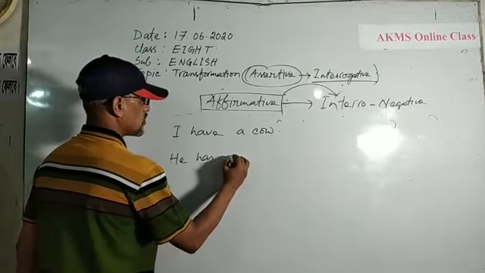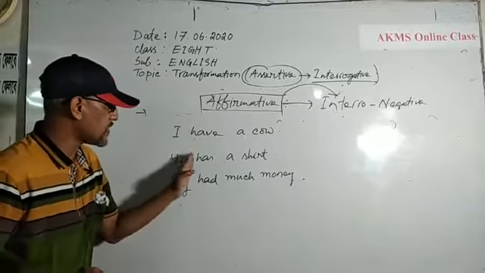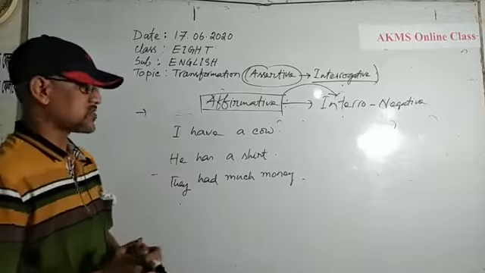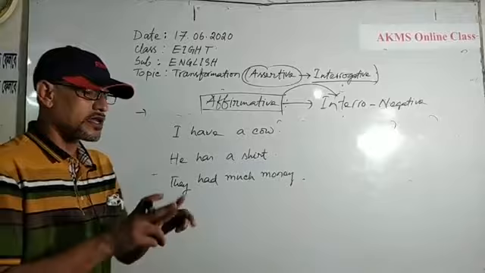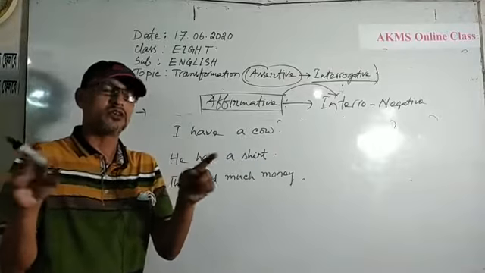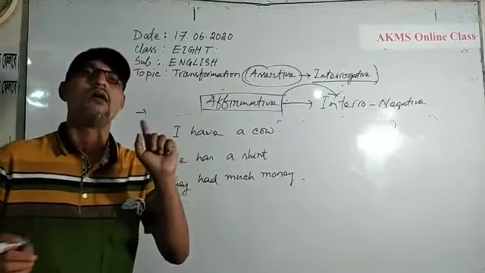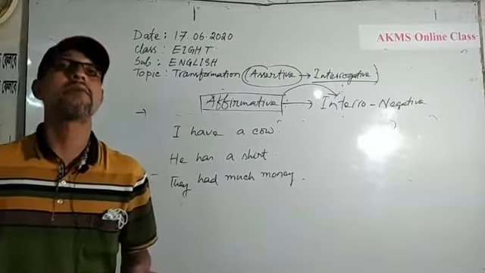They had much money. Dear students, all of you know that have, has, had, these are auxiliary verbs. But if you identify an auxiliary verb, then you can clearly notice that there are 2 types of auxiliary verb. One pure auxiliary or modals, and other semi-auxiliary.